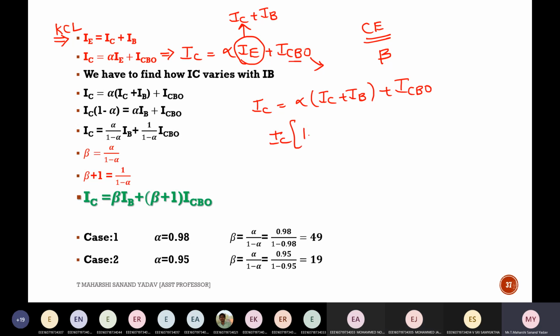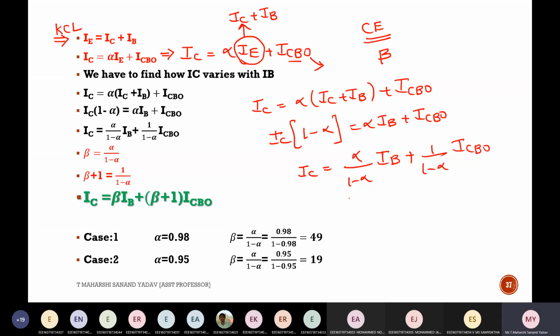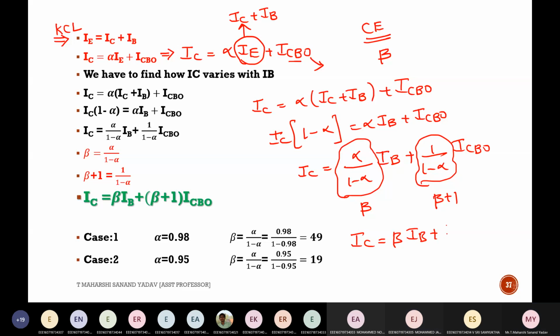And you take the common factor here. It is 1 minus alpha, equal to alpha IB plus ICB naught. And once I solve, I see something which is alpha by 1 minus alpha into IB plus 1 by 1 minus alpha into ICB naught. I'm assuming this factor alpha by 1 minus alpha is beta. This factor is beta plus 1. So IC is equal to beta IB plus beta plus 1 into ICB naught.